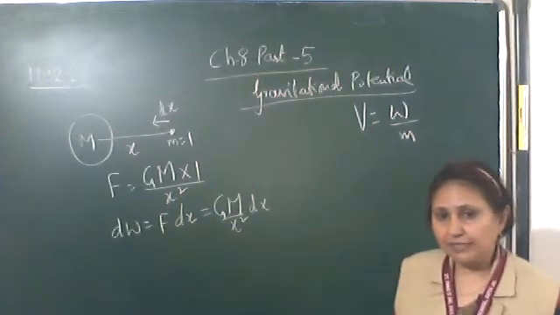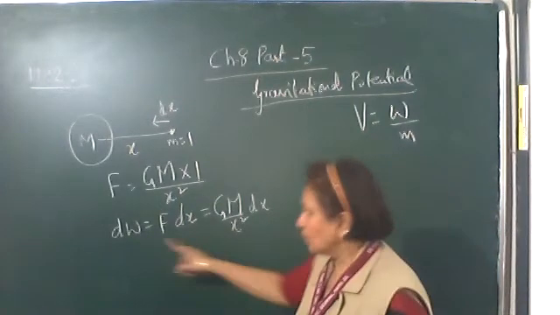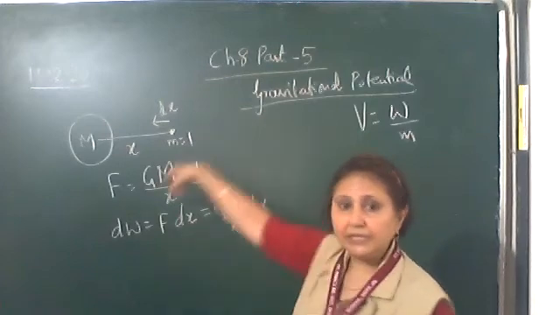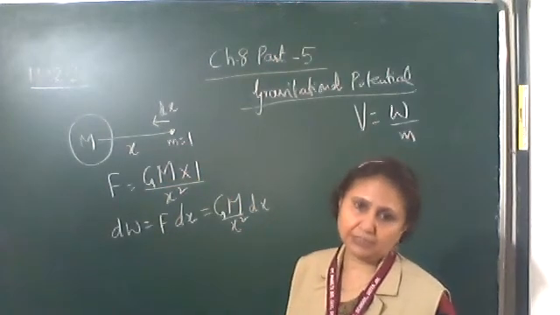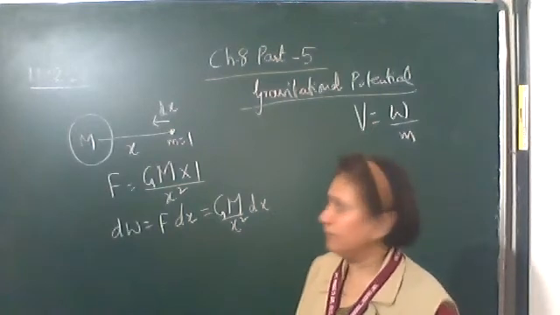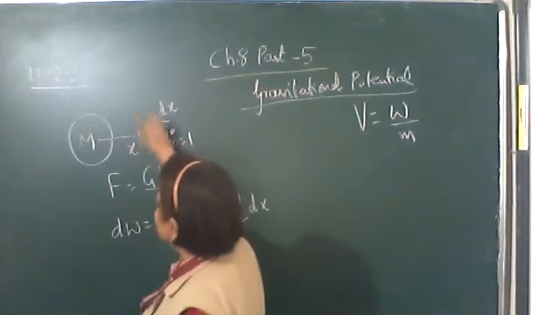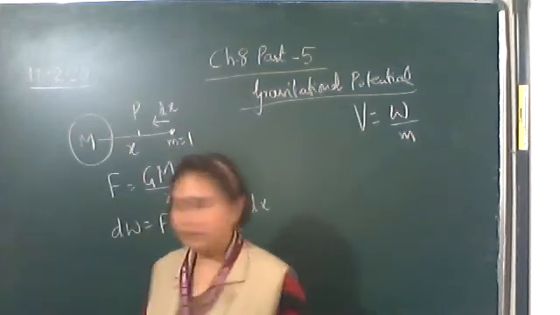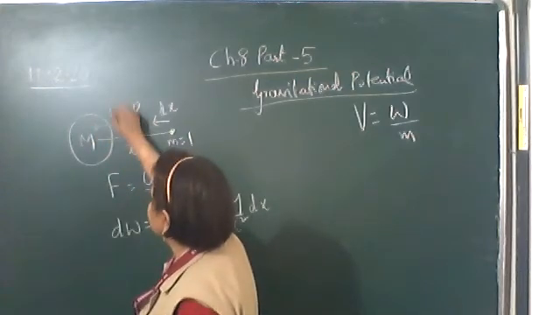Now according to the definition, we need the total amount of work done in bringing it from infinity to a point in the gravitational field. Let it be brought to a point P, which is at r distance from here.